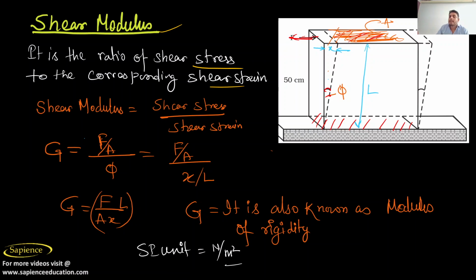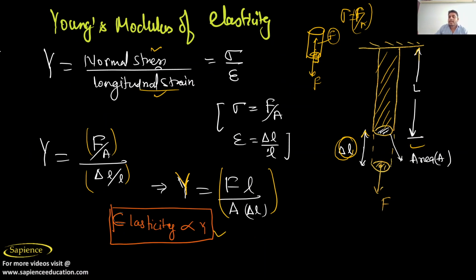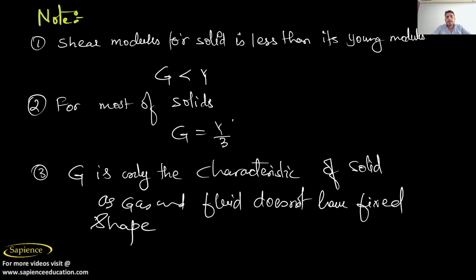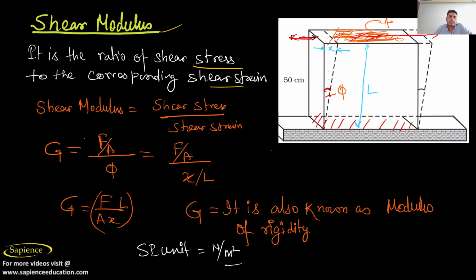See, the force is just along the area, not perpendicular to the area. In normal stress, what we have discussed, area and force both are perpendicular. But what about shear stress? Whenever we apply a force, it is just parallel to the area or acting tangentially.